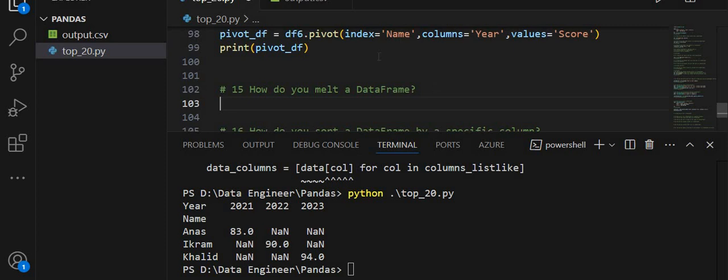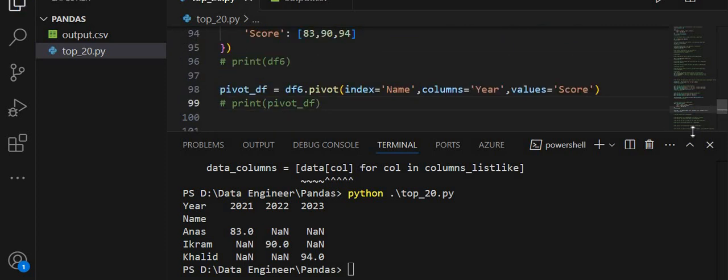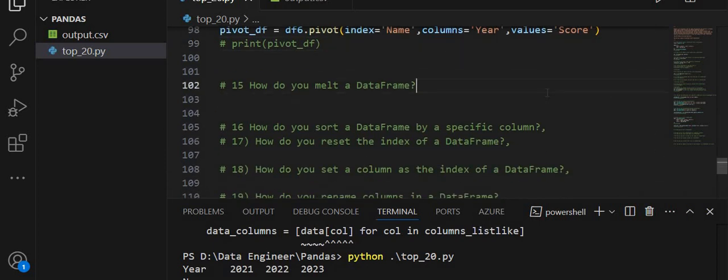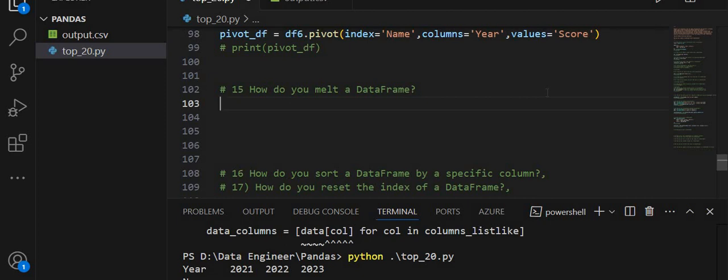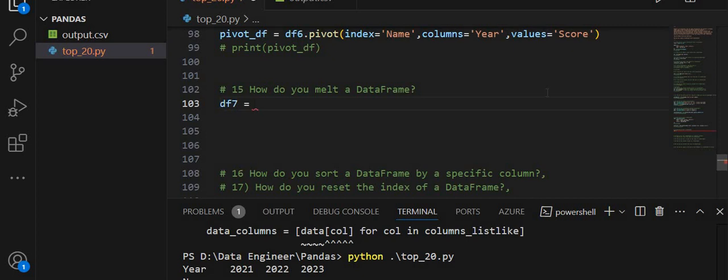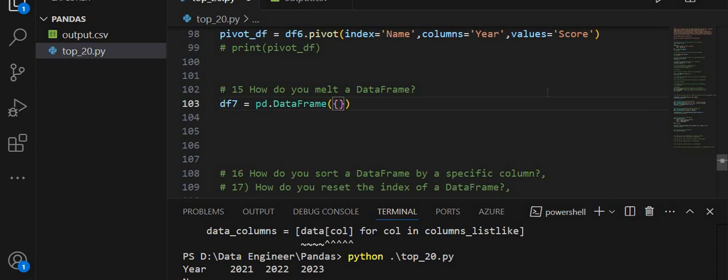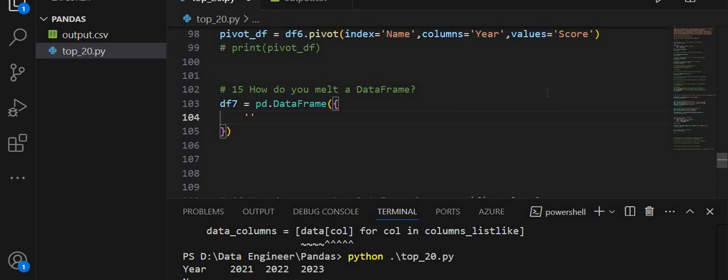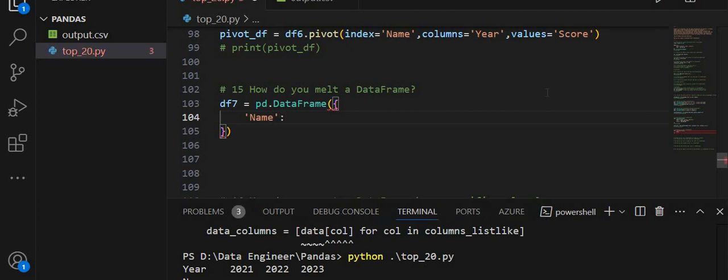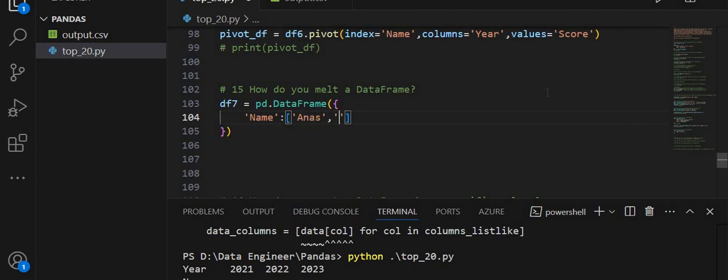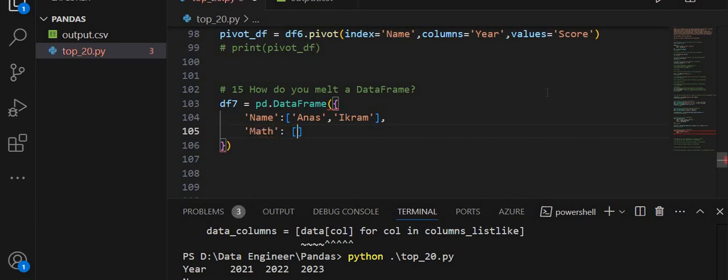So applying the melt, I am going to comment this line and create a data frame to apply the melt function on. df7 is equal to, from pandas I am going to create a data frame from a dictionary. The first key, which becomes a column in the data frame, is name, and I am passing two names, Anas and Kran.